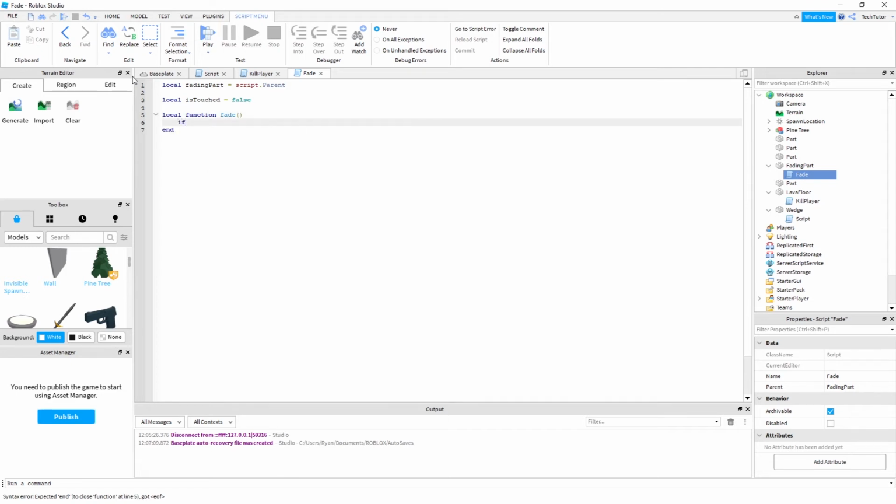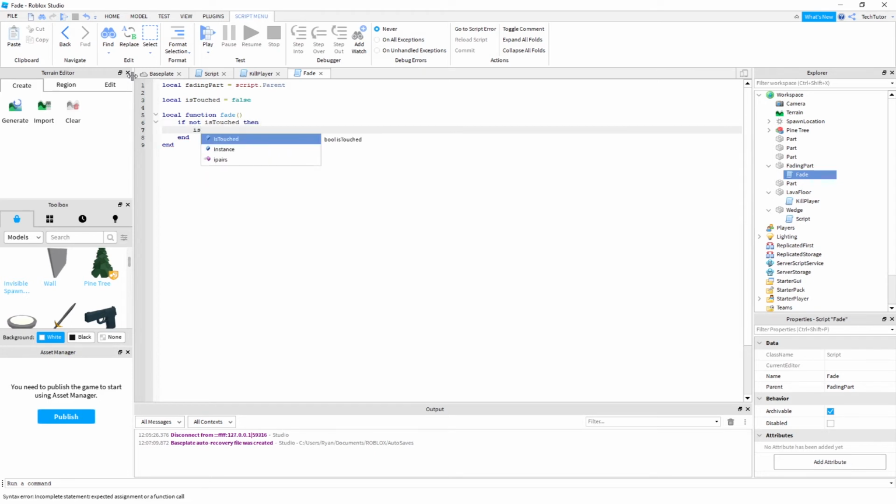And now you're going to add an if statement where you're going to say if not isTouch. This is the way that they write it. There's actually several ways apparently to do this. In Lua, basically, you're just saying that if it's not true, you're going to start fading the platform. So now what we're going to do is say then isTouch will now become true, because at this point they have touched the platform.